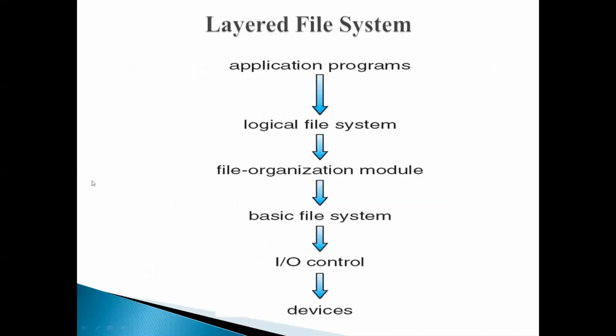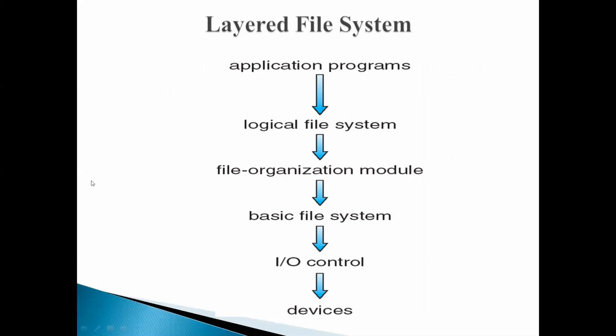These are the different levels in our file system. You can see that the file system itself is organized into several levels, and one important thing to remember in this layered design is that each layer uses the features of the lower levels to create new features which can be used by the higher levels.